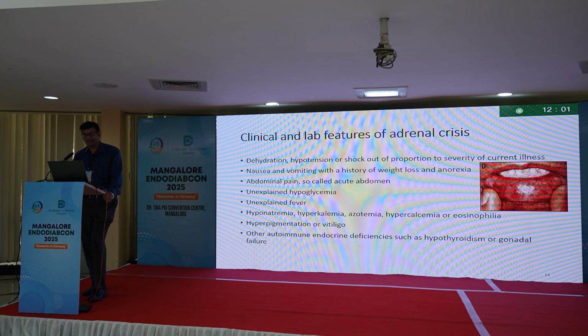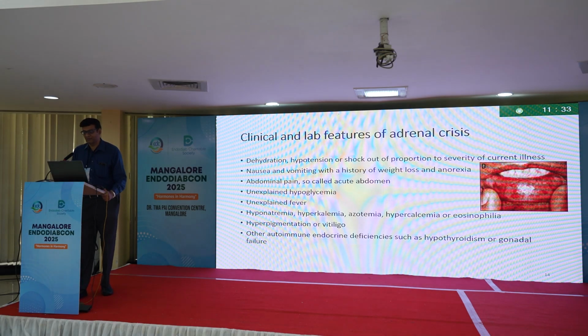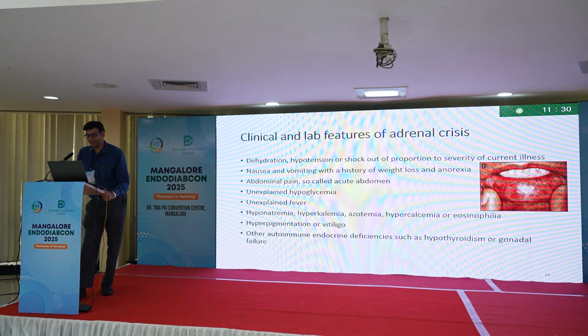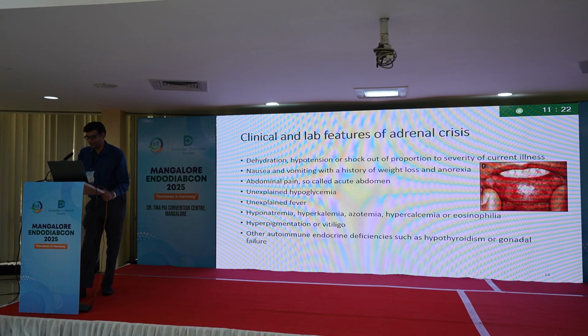And how do you identify an adrenal crisis? The patient will have dehydration, hypotension and shock that is out of proportion to the severity of the current illness. Another common problem is they'll have a lot of GI discomfort, nausea, vomiting. Already the patient is having weight loss and anorexia. This will worsen the condition. Acute abdomen is very common. Unexplained hypoglycemia and unexplained fever can also occur. Of course, as I said, the pigmentation in the mucosa and over the scars are very important for the diagnosis. And electrolyte imbalances in the form of hyponatremia, hyperkalemia, azotemia, eosinophilia are also very common in this particular condition.